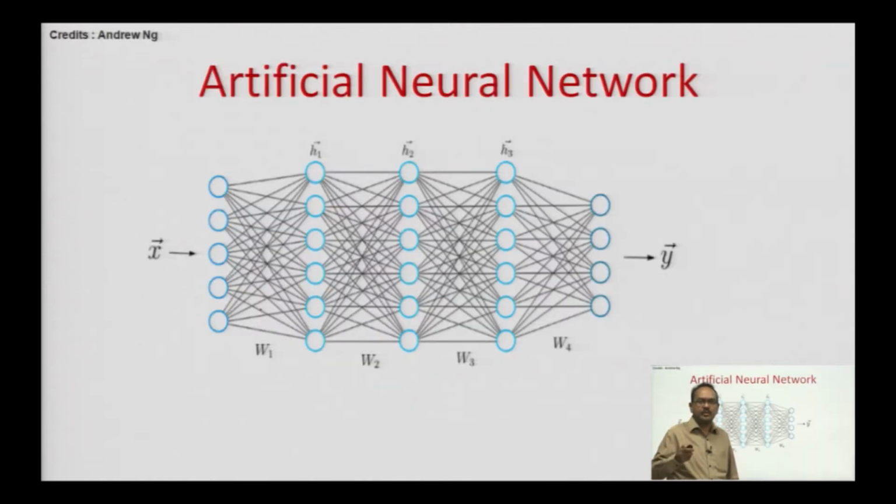Just a recap, this is how an artificial neural network looks, where you have the input layer, that is the first column, then an output layer, that is the last column, and in between you have columns that are called hidden layers. Basically all these are neurons and they are all fully connected in an artificial neural network, but that need not be the case with every type of neural network.